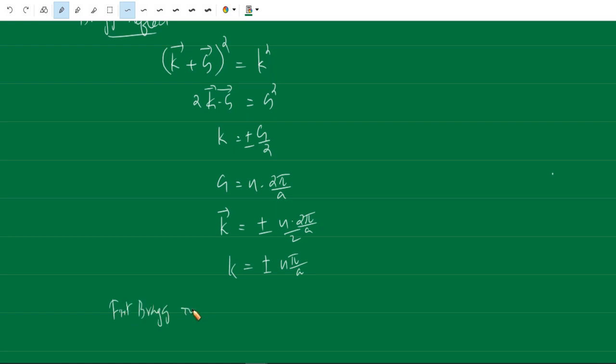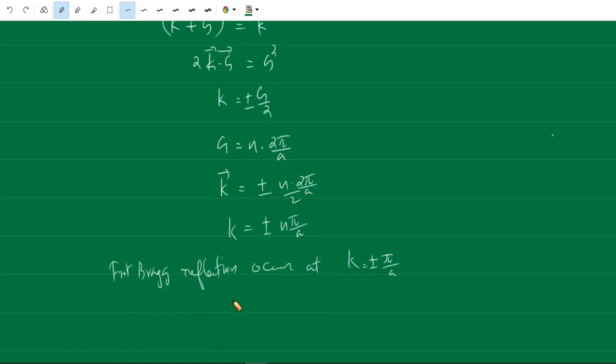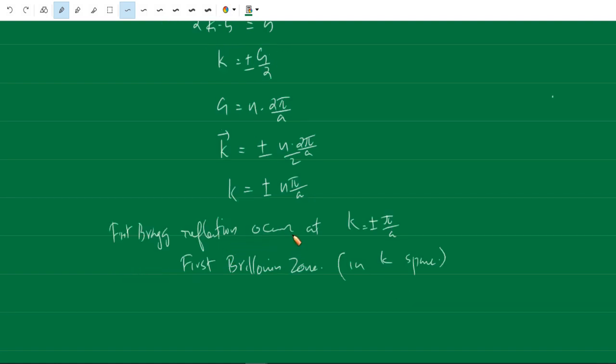Therefore the first Bragg reflection occurs at K equal to plus or minus pi by a. So in reciprocal lattice space, or in K space, the region enclosed by this is called the first Brillouin zone. The next Bragg reflections occur at other values of n. So K is equal to plus or minus 2 pi by a, plus or minus 3 pi by a, etc.